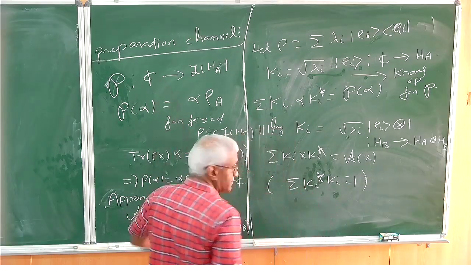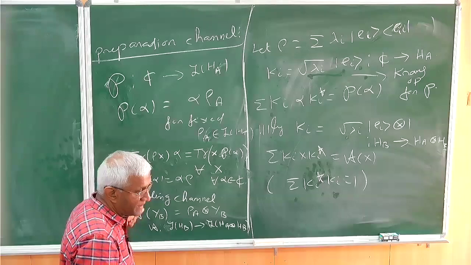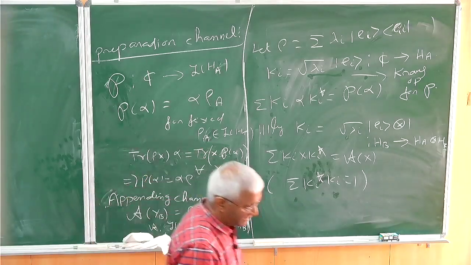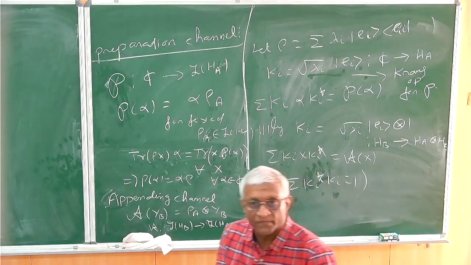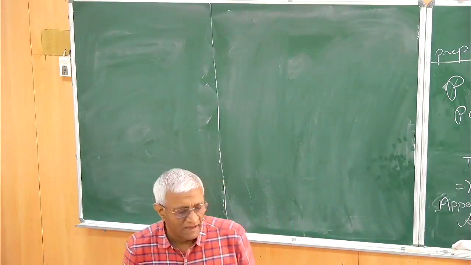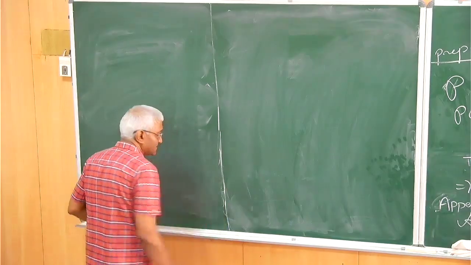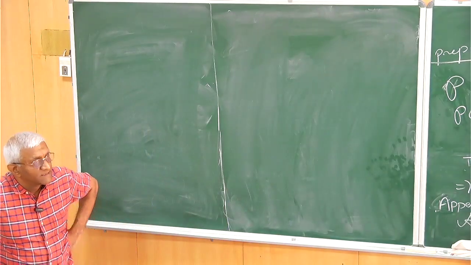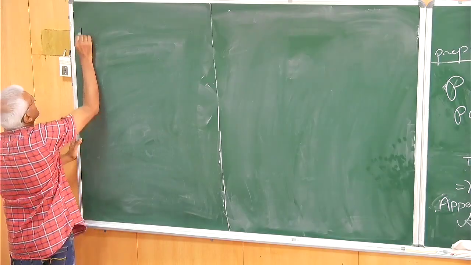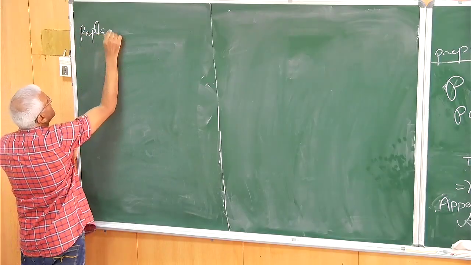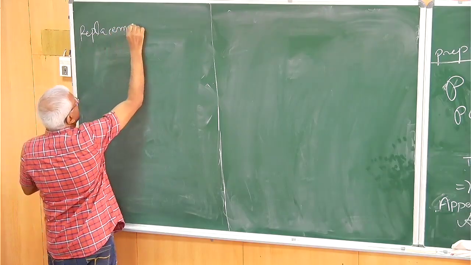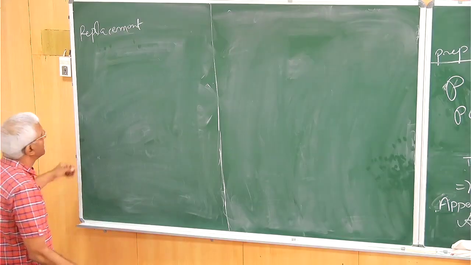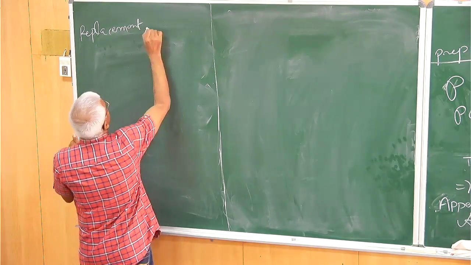This is a quantum channel, a preparation channel, appending channel, or quantum channels. Okay? Even though it looks trivial, some verification is needed. Then the next one is the appending channel. There is something called the replacement channel. If I miss something, I will recall it in the next class. I actually wrote the list on a paper, but I forgot to bring the replacement channel.